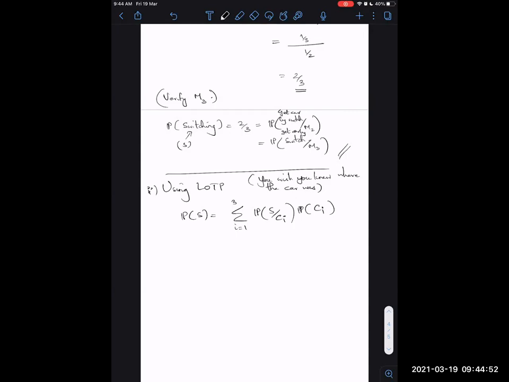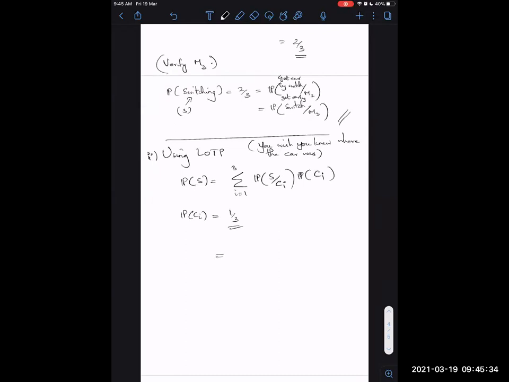Okay. So this is the LOTP formula that we all have seen before. Now the probability of CI for any door is fixed. And what is that? Can someone tell me what is the probability of CI in this expression? CI is the door where the car is. So for example, C1 means the event where the first door has the car. Exactly. So this is 1/3 for all 3 doors to start with. This was the initial assumption made.